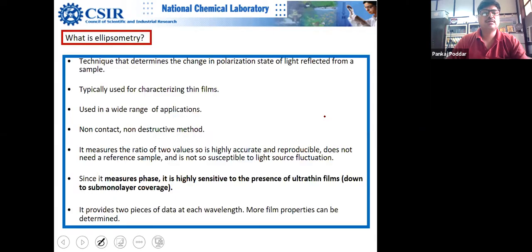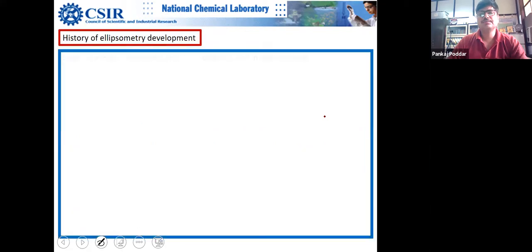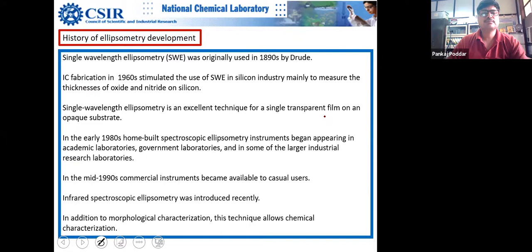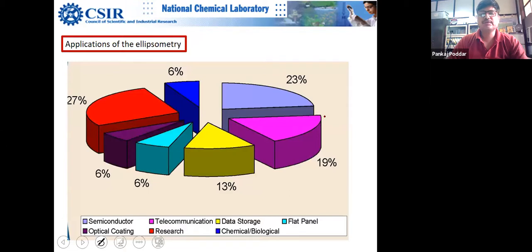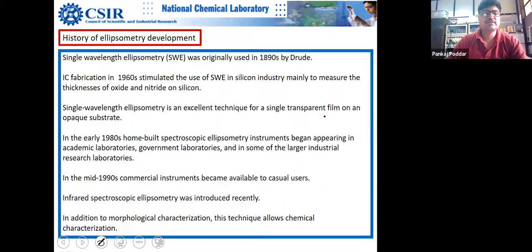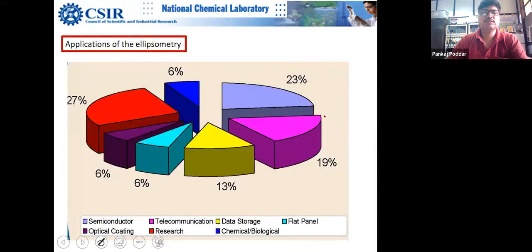So now our ellipsometry session actually starts. Beyond that, it was just basics. This is the first slide of ellipsometry, but I think students have done pretty good jobs, so I can skip these slides now. This is just a boring slide, but I thought some people might be interested. There is no conceptual understanding required in these slides. I'm just skipping wherever there is no need for me to teach anything. This is the industry profile. It might have changed because it's an old slide.